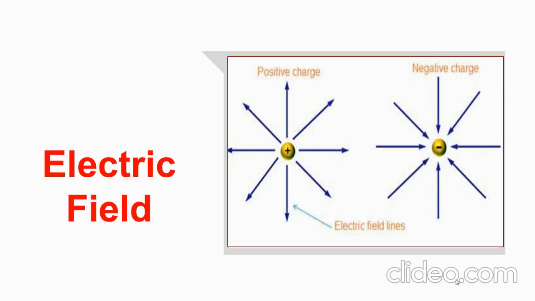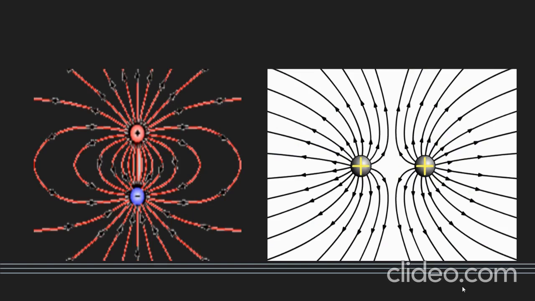And the next important thing is electric field. So what is an electric field? The region in which a charge experiences electric force forms the electric field around the charges. Often the electric field E is represented by lines and arrowheads indicating the direction of the electric field.